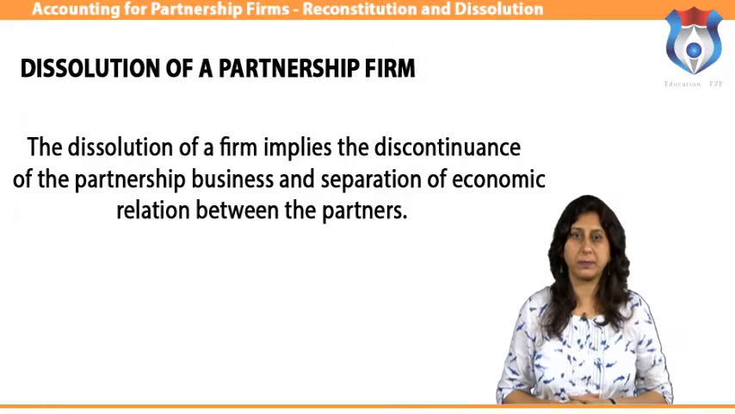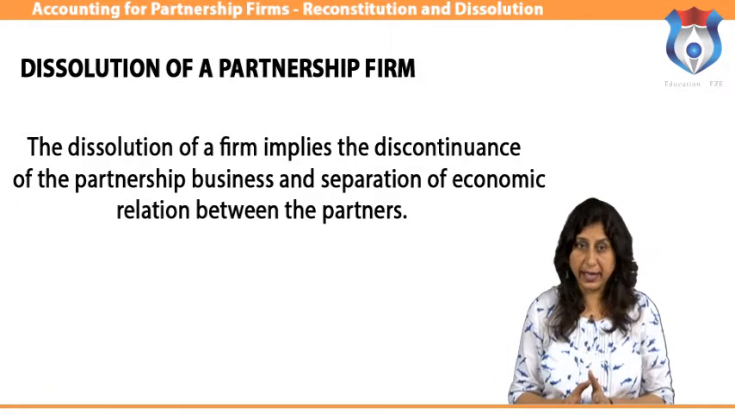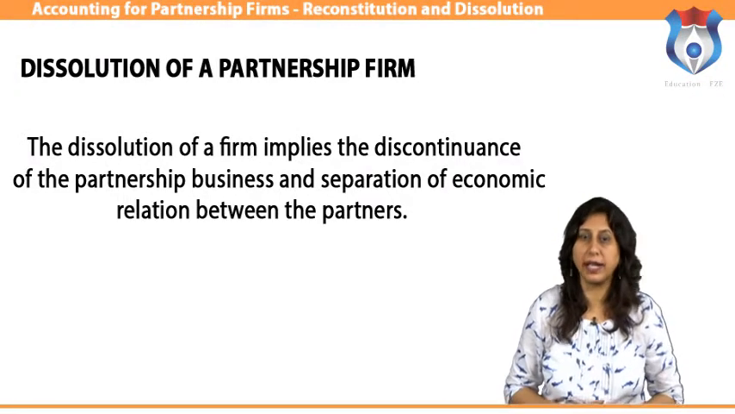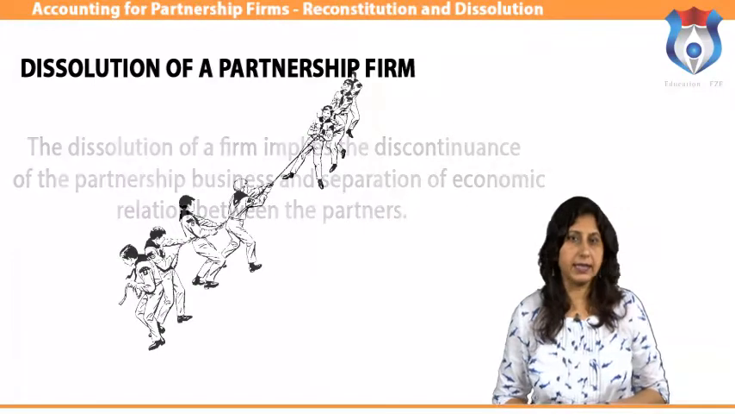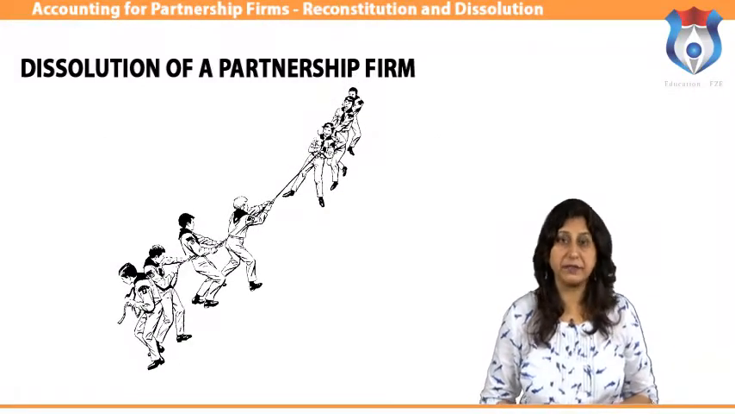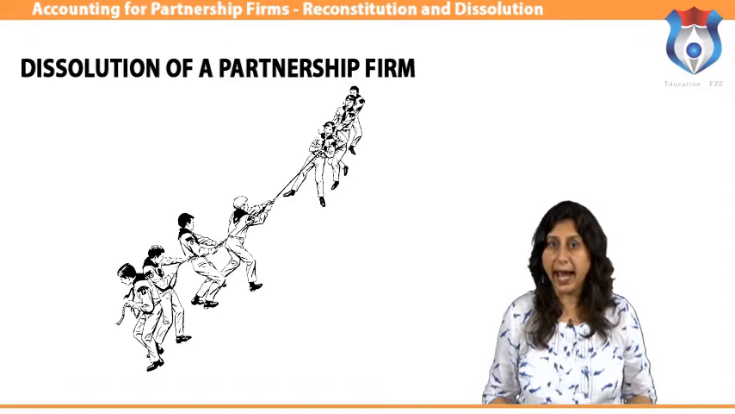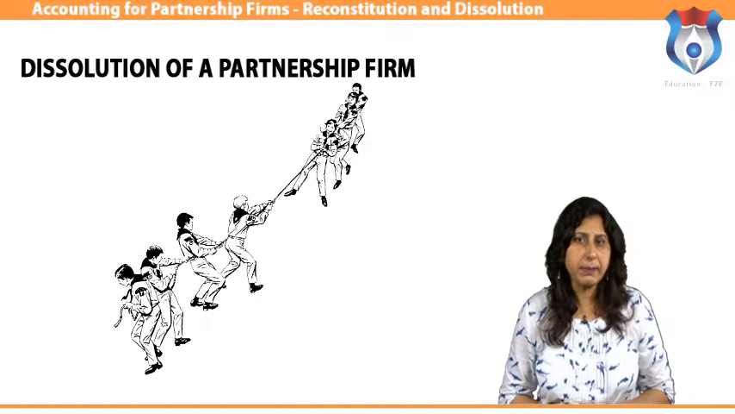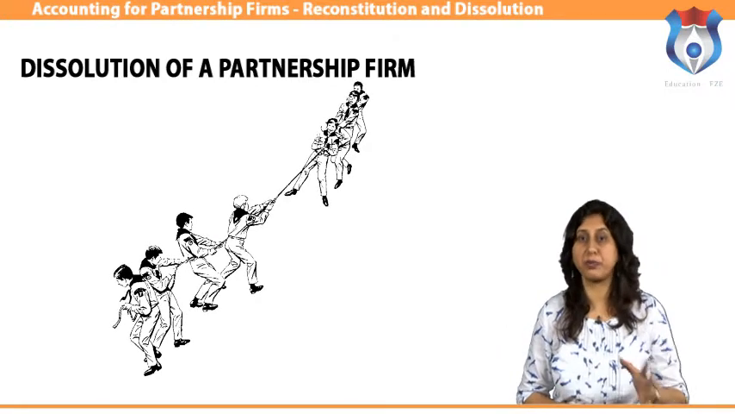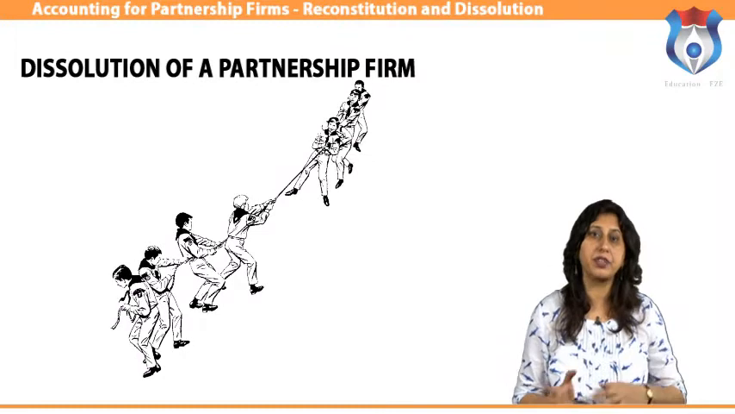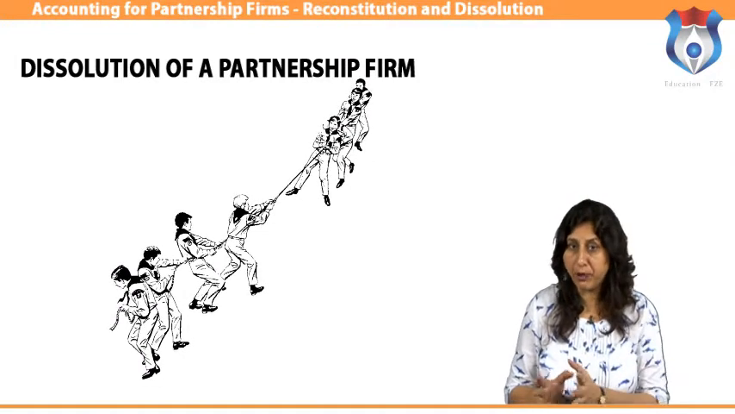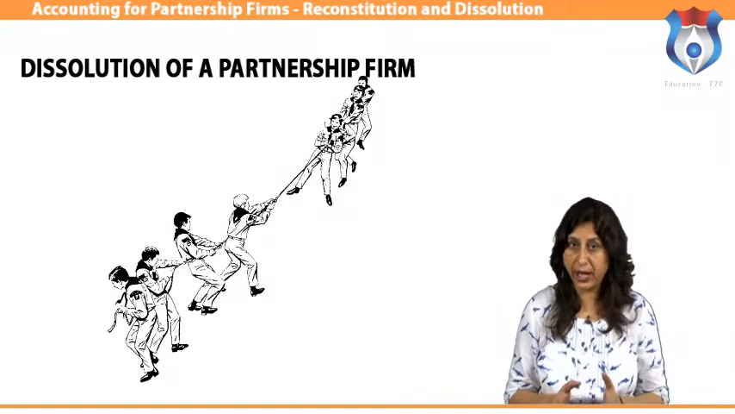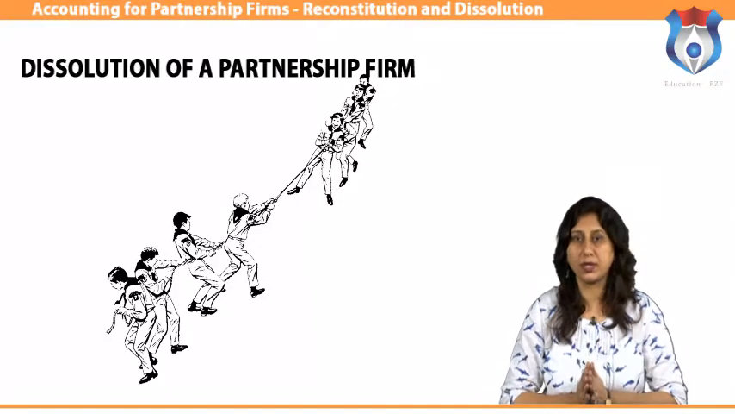Dissolution of a partnership firm. The dissolution of a firm implies the discontinuance of the partnership business and separation of economic relation between the partners. In the case of a dissolution of a firm, the firm closes its business altogether and realizes all its assets and settles all liabilities. The payment is made to the creditors, first out of profits and assets realized, next out of the contributions made by the partners in their profit-sharing ratio. When the final payment is made to the partners for their due share, the books of the firm are closed.